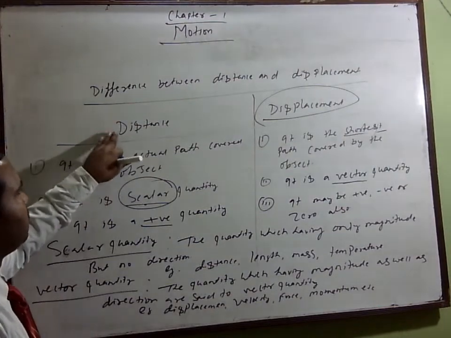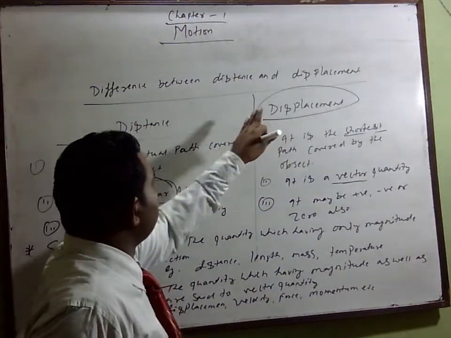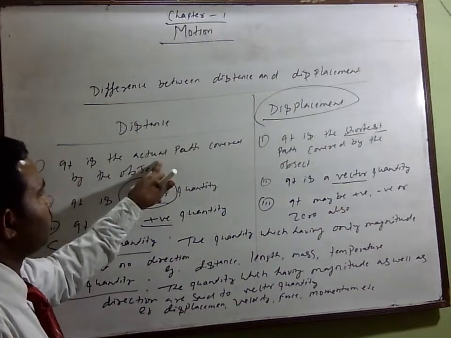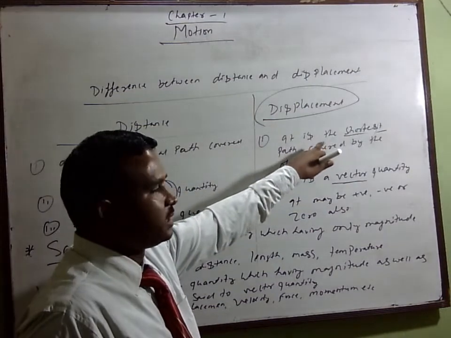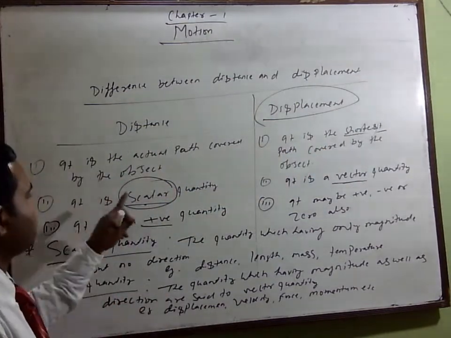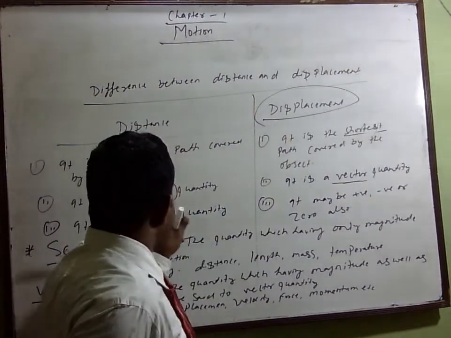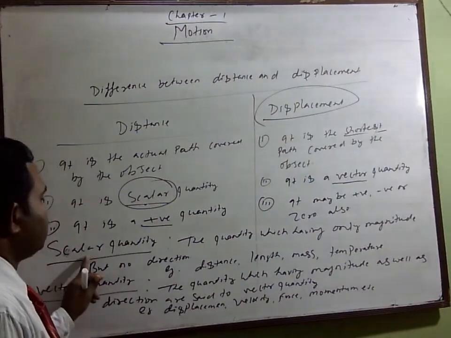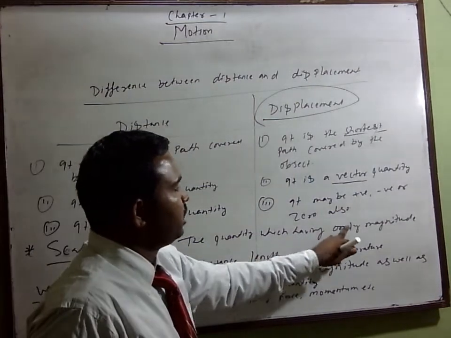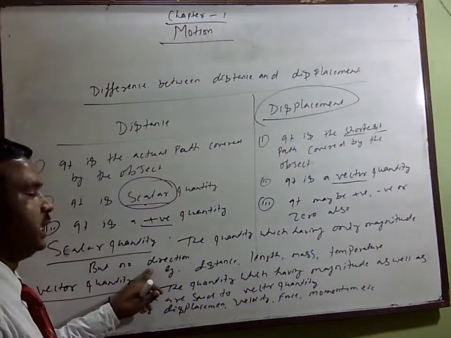The difference between distance and displacement: what is that? It is the actual path, next is the shortest. Second point, it is scalar, this is a vector quantity. A scalar quantity is the quantity which has only magnitude but no direction.